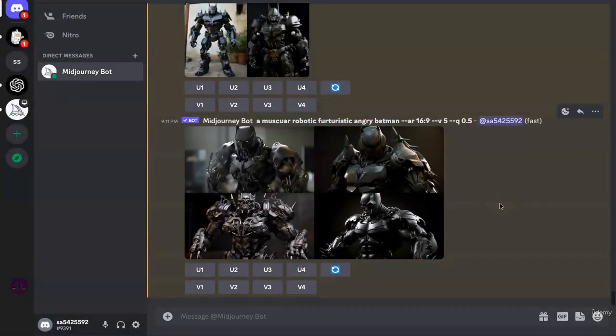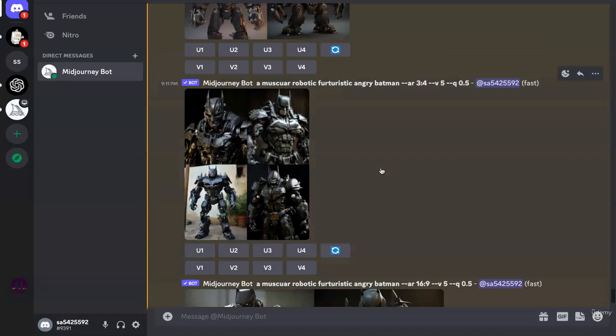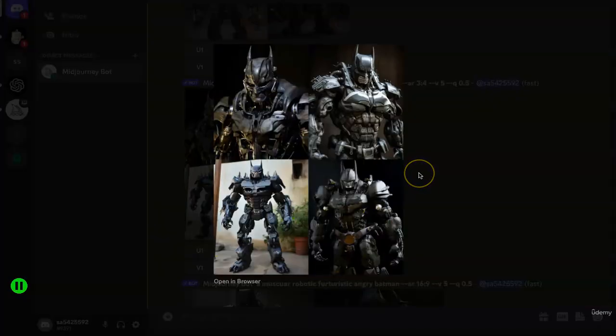So now the aspect ratio is important because depending on the type of use of the final output that you're creating, you can adjust the aspect ratio. For instance, if I'm creating an image that would be used in a landscape format for the landing page of a website, I would go with a landscape aspect ratio of 16 by 9. On the other hand, if I'm creating an image for, let's say, a mobile phone cover for an iPhone, then 3 by 4 would be a much better aspect ratio in that case because I want to put it up on a mobile phone.